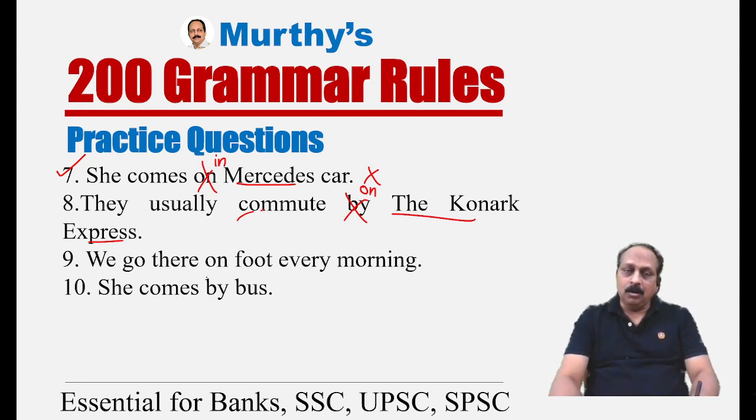We go there on foot every morning. A common error in the exam they may give: we go by walk every morning. Not correct. We go there walking every morning, or we go there on foot every morning. Perfect. No error. How do we go there? On foot. And here, common error: people say by walk, which is not correct. We have done sentence number 9.